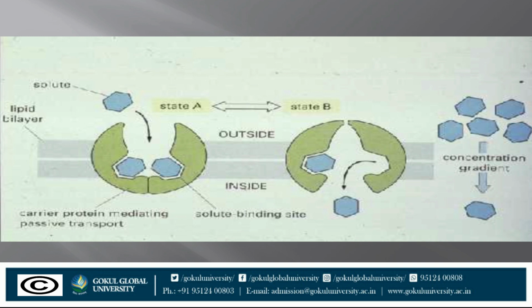So, carrier transport is specific for the type of substrate, for example an organic anion, and it is saturable, competitively inhibited by analogues which utilize the same transporter, and is much slower than the flux through the channels. Depending on the requirement of energy, carrier transport is of two types, that is, as mentioned earlier, facilitated diffusion and active transport.